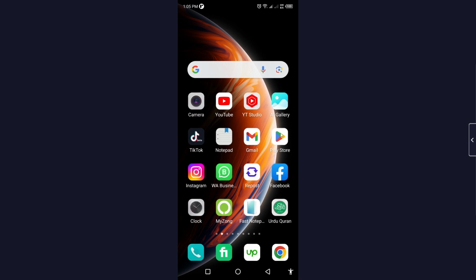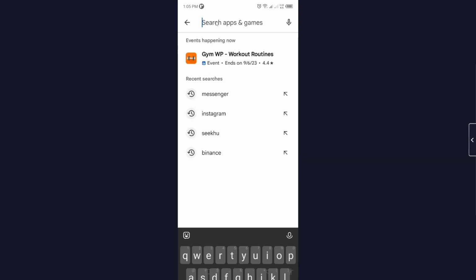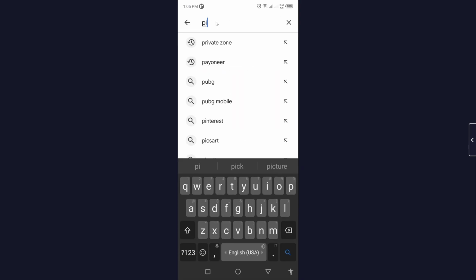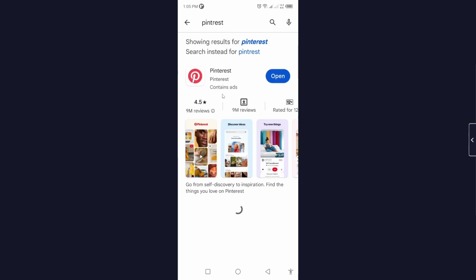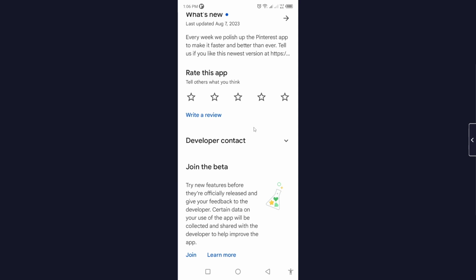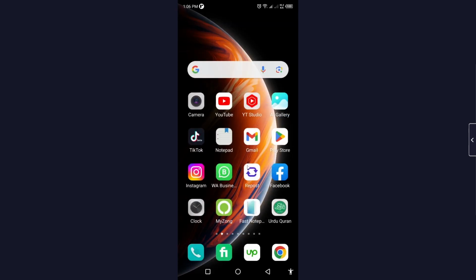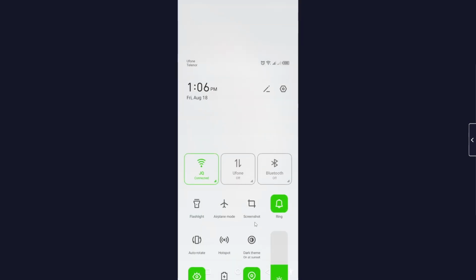So the first step you simply need to do is to open Play Store and you need to search for the Pinterest and you need to update your Pinterest application. As you can see, my Pinterest is up to date. Then you simply need to go back and open your smartphone settings.